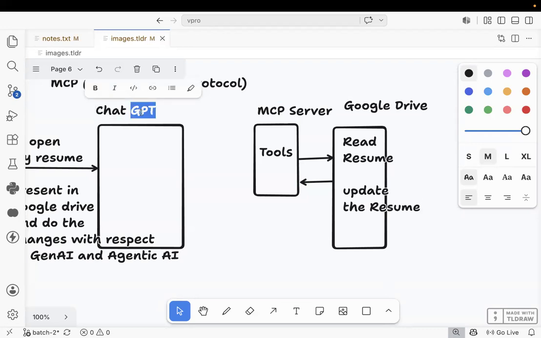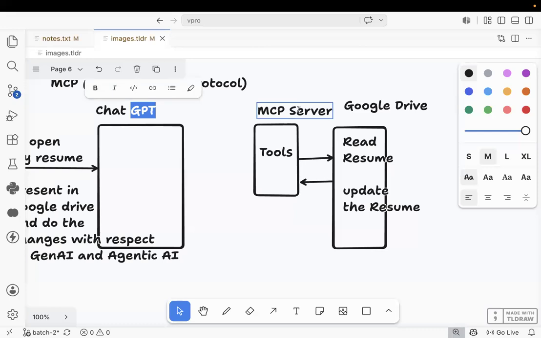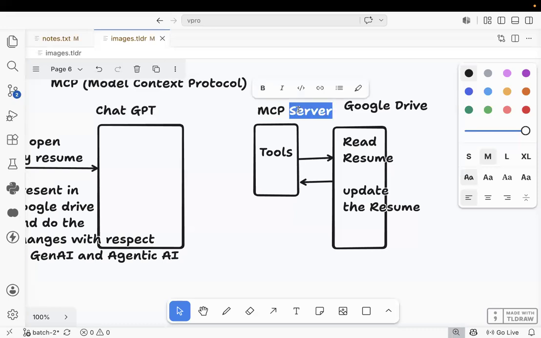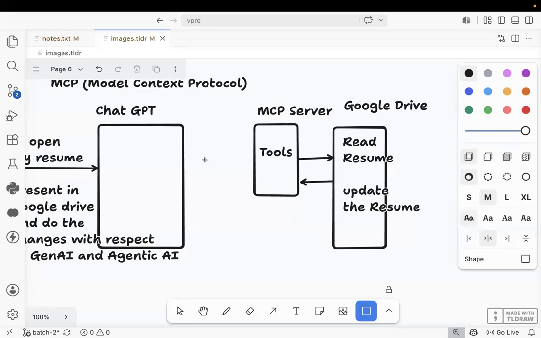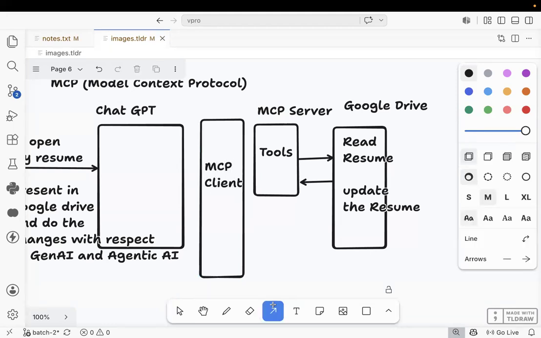Team, this LLM needs to talk with the MCP server or not? This LLM must talk to the MCP server. To talk to the MCP server, we need one connector. That connector we can call the MCP client. The LLM will connect to the MCP client. The MCP client will connect to the MCP server.